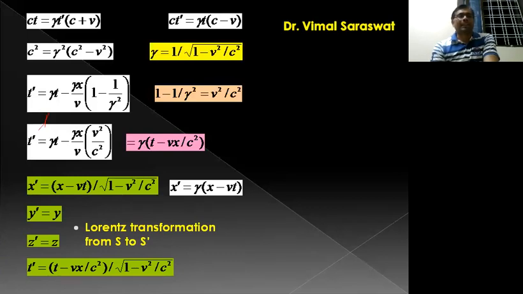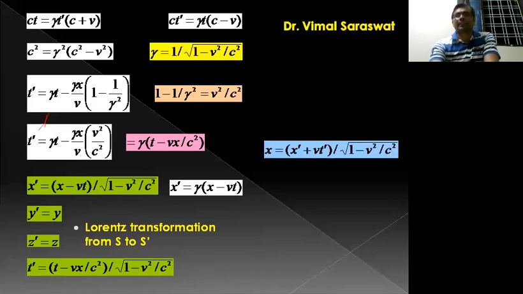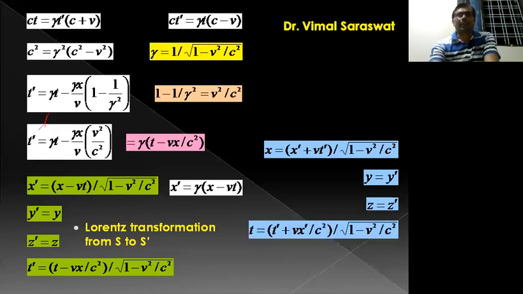Now if we interchange x by x dash and x dash by x, y by y dash and y dash by y, z by z dash and z dash by z, and t by t dash and t dash by t, also v is replaced by minus v, then x is equal to x dash plus vt dash upon root of 1 minus v square by c square, y equals y dash, z equals z dash, and t is equal to t dash plus vx dash upon c square, upon root of 1 minus v square by c square.